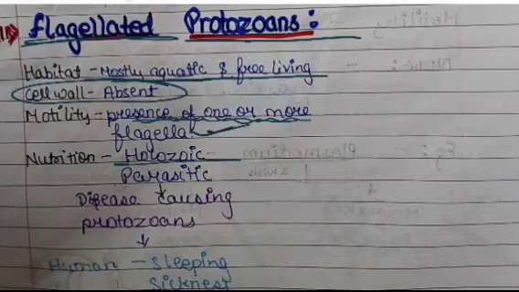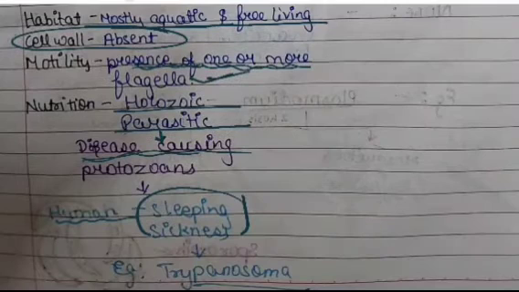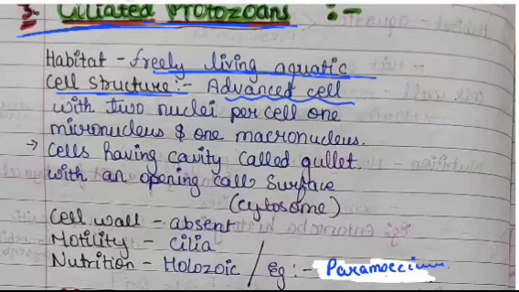Now the mode of nutrition can be holozoic or parasitic. Parasitic protozoans cause disease such as sleeping sickness in humans, which is caused by Trypanosoma. Now the third one is the ciliated protozoans.